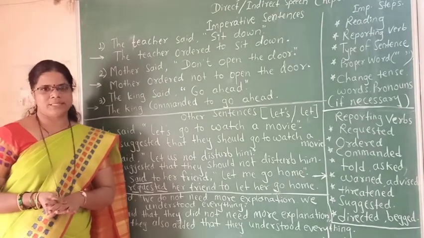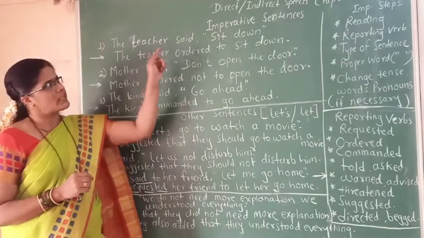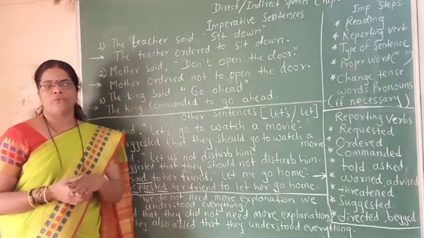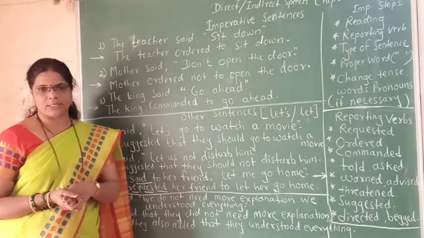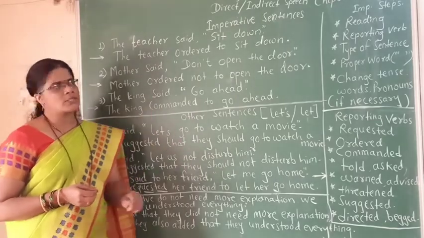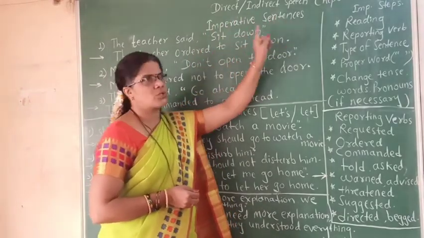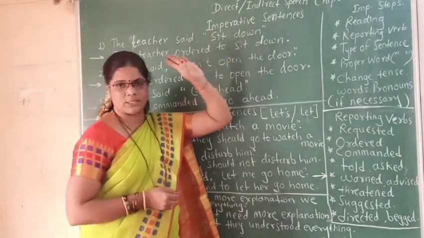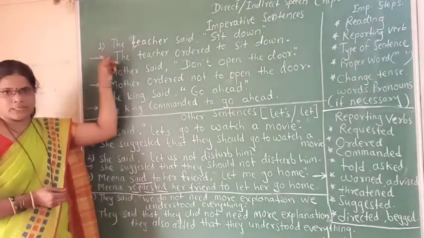Channel friends. In the previous videos we have discussed direct or indirect speech of assertive, interrogative and exclamatory sentences. In this video we are going to discuss direct or indirect speech, that is reported speech, of imperative sentences. Then we are going to see first of all this sentence.